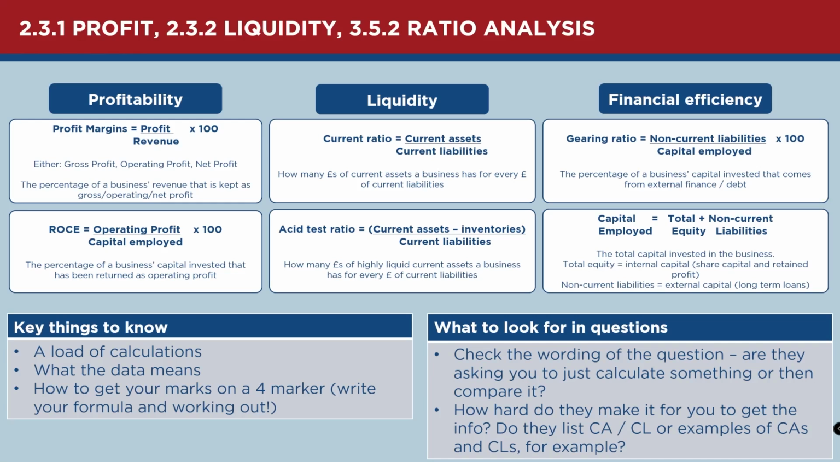The second of the calculations to require capital employed is the gearing ratio, which is basically non-current liabilities divided by capital employed. So in effect, it's non-current liabilities divided by total equity plus non-current liabilities. And what that basically tells us is, of all of that finance we've just talked about, that capital employed, what percentage of that comes from debt?